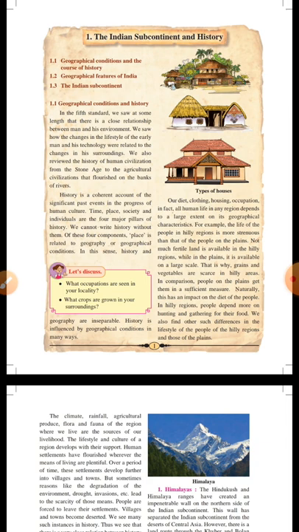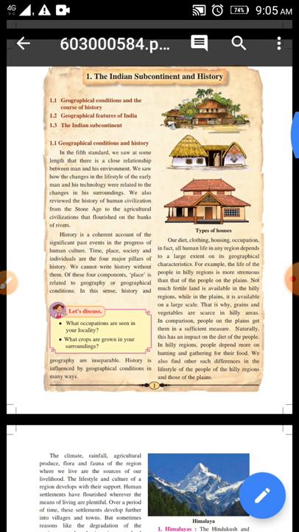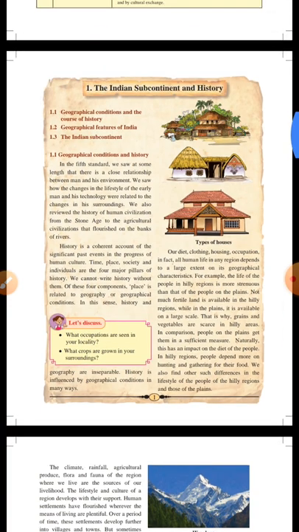Whatever regions, specific locations, and geographical conditions there are in our country, we are going to study. In which geographical conditions, and in the course of history on the basis of the geographical location, what happened in that place in history, and how this geographical variation happened in India. So this information we are going to take in this lesson. And of course Indian subcontinent means the whole of India.